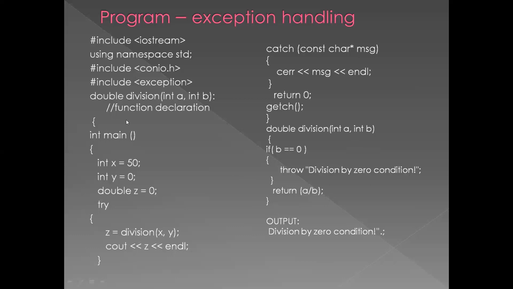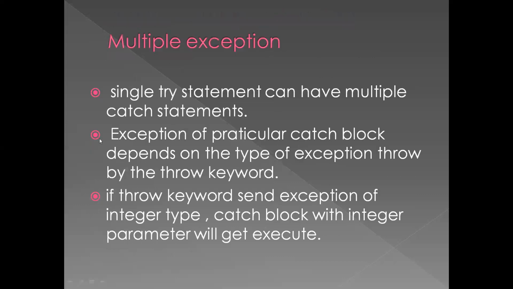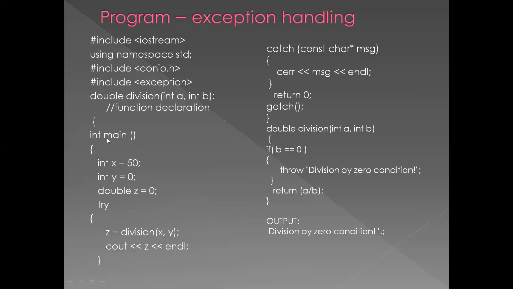Now we'll see the main function. Here you have a function declaration, double division, with int a, int b as the two parameters, and you opened a brace. This is the main function.